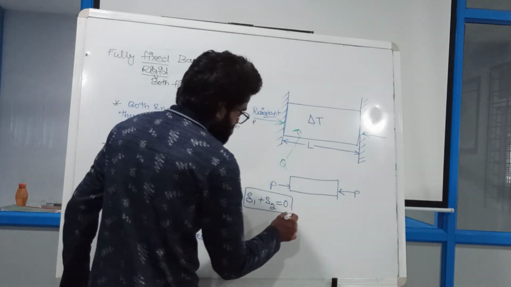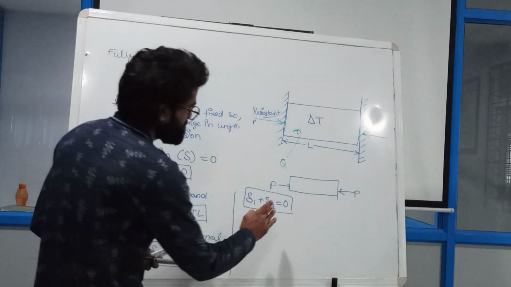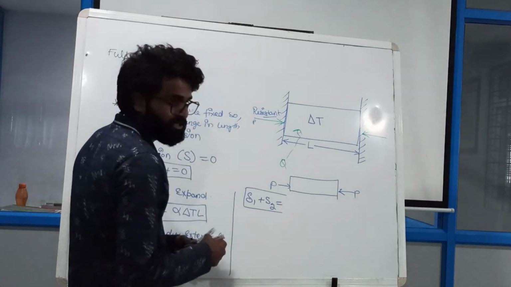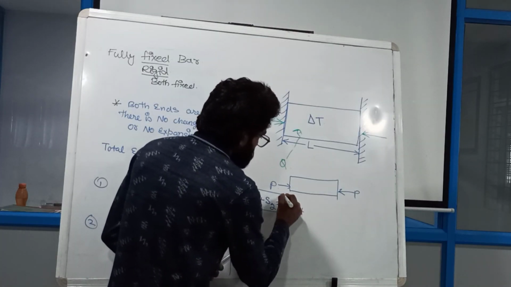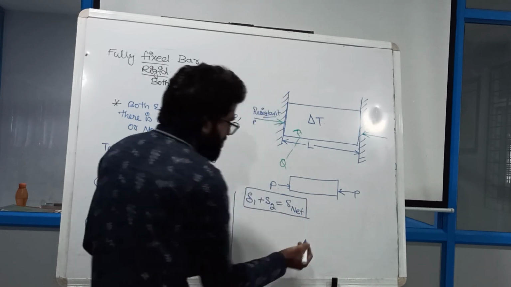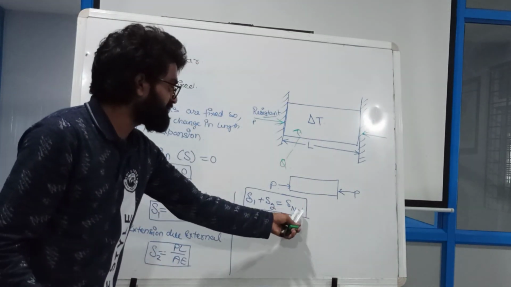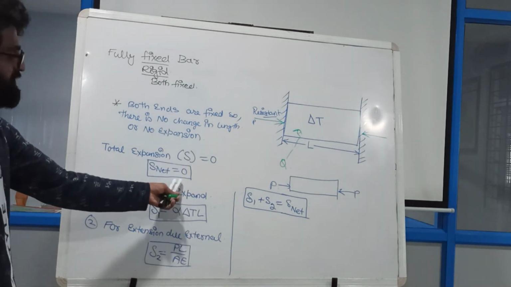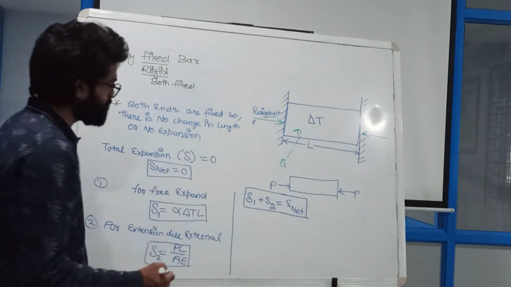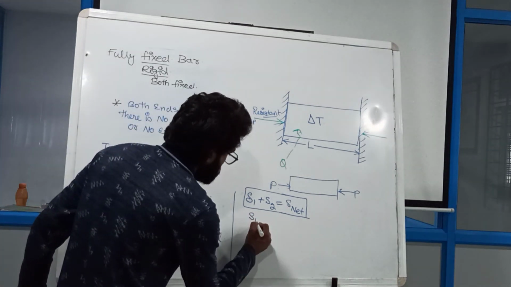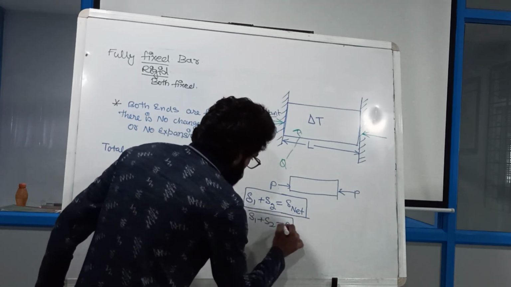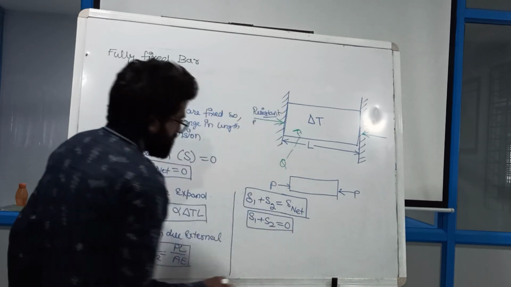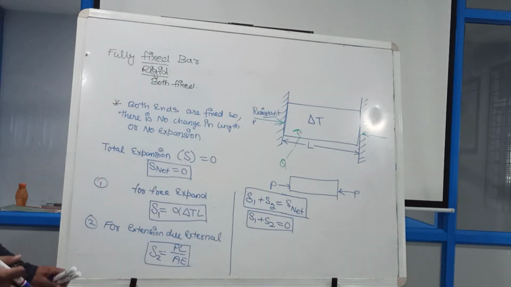Why 0? If I don't want to write 0, then I can say delta 1 and delta 2 together are equal to delta net or total delta. But total delta I already got, that is 0. So if I put the delta value here, delta is equal to 0. Am I right? So up to here it is clear.